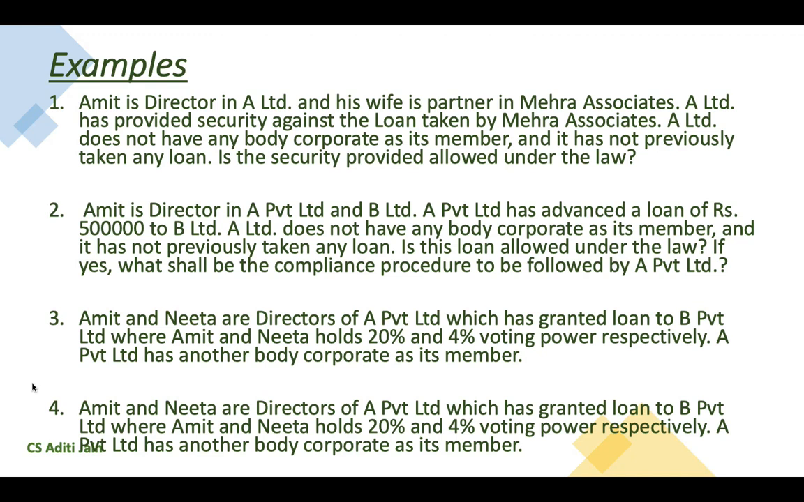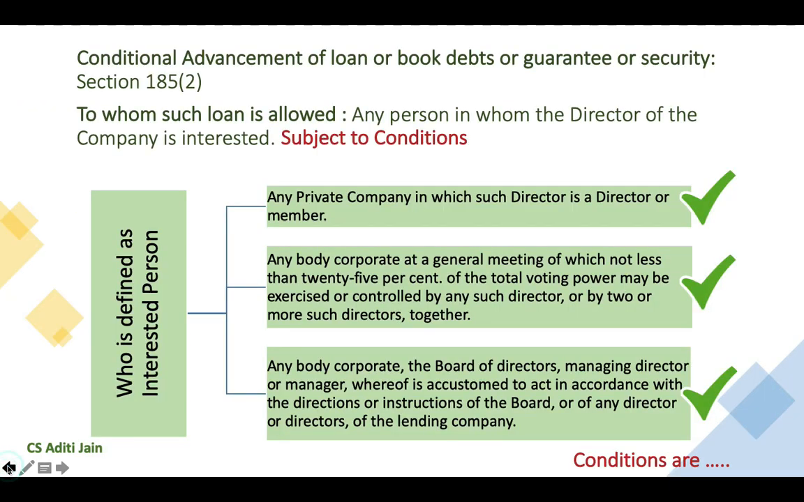Now, fourth example is similar to third example, except for the borrowing company is a public company and both the directors are holding 24% of the voting power. Now, if we go back to the definition of interested person, the first definition says any private company in which such director is a director or a member. Our borrowing company is a public company, so this definition does not fit.